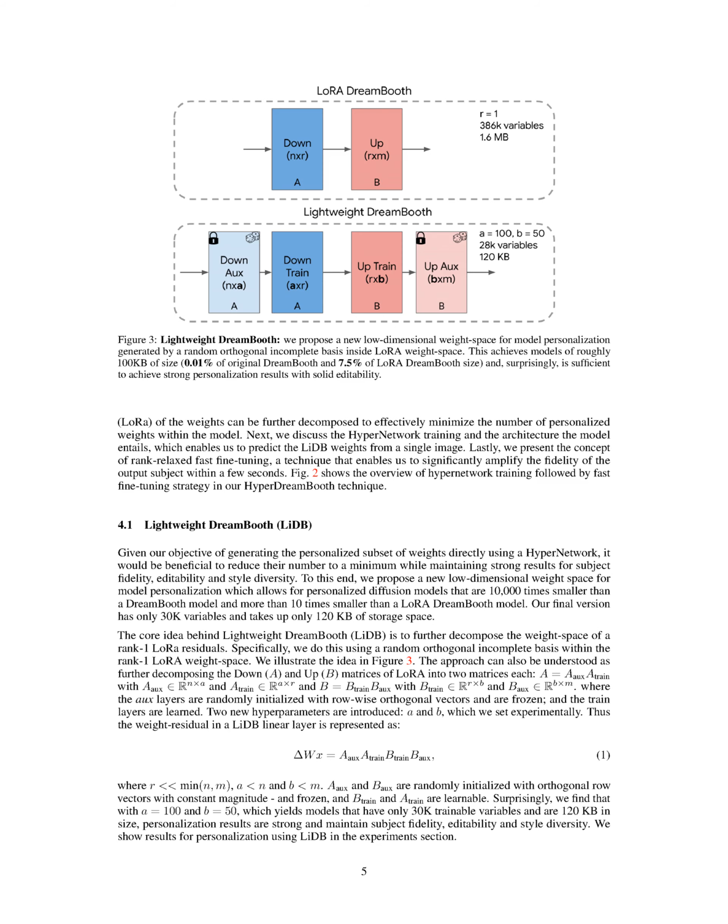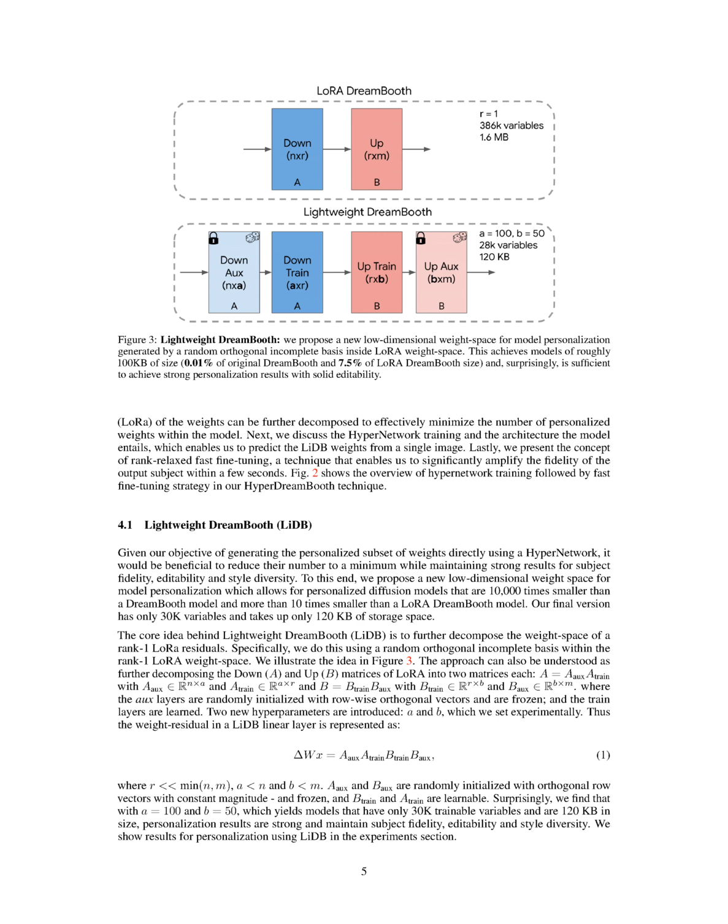The lightweight DreamBooth, LIDB, is designed with the goal of creating a personalized subset of weights directly using a HyperNetwork, while keeping the number of these weights as low as possible without compromising the quality of the subject, its editability, and style diversity. We propose a new low-dimensional weight space for model personalization that allows for personalized diffusion models that are 10,000 times smaller than a DreamBooth model and more than 10 times smaller than a LoRa DreamBooth model. Our final version has only 30,000 variables and requires just 120 kilobytes of storage space.